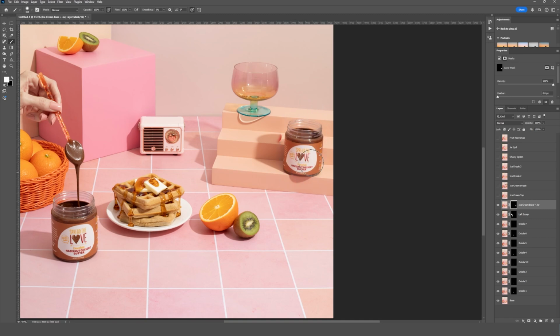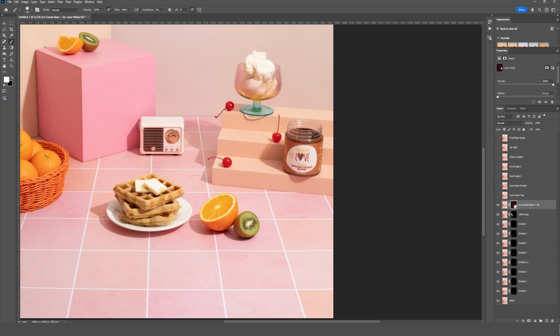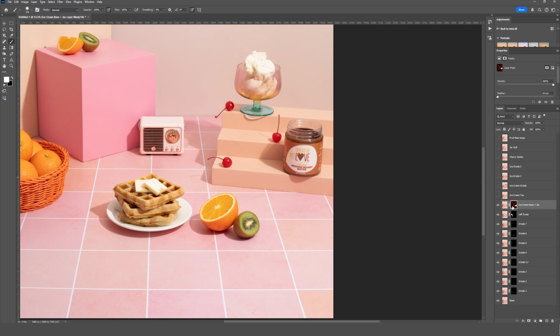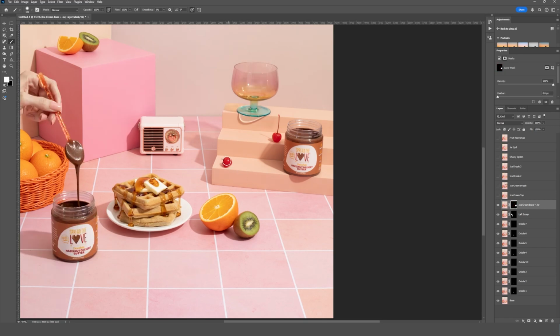So now you can really see this is a cool technique to have on hand, especially if you only have a certain amount of product on hand and you want to duplicate it. This is a really great way to do that. And I think we can also bring in our cherries here. I'm just hitting Shift again on my mask while I click to turn it off and see where everything was placed. That way we can be super accurate with where we're painting our brush strokes.